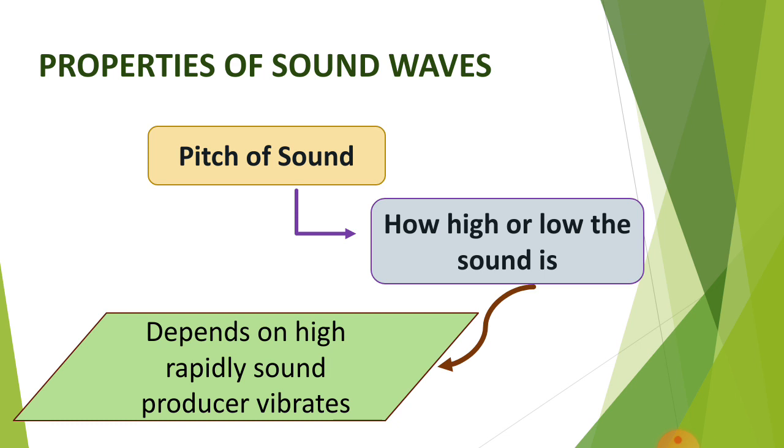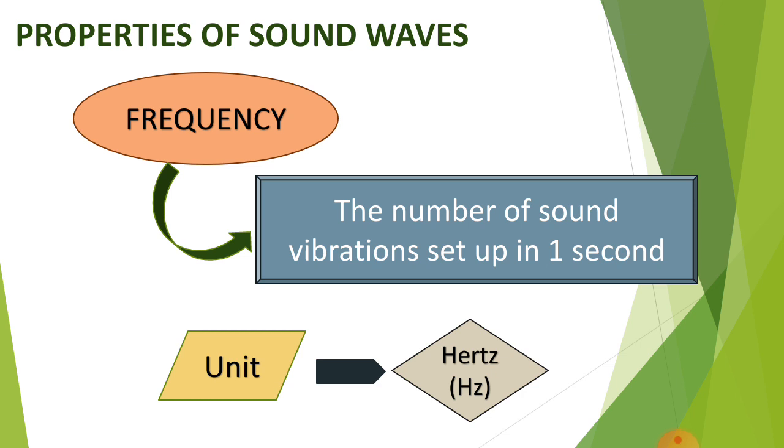These things are focused on sound waves. Now, the pitch of a sound depends on how rapidly the sound producer vibrates. How rapidly means: is the sound producer vibrating very fast or slow? Next property is frequency.